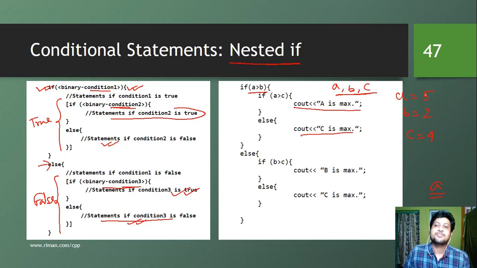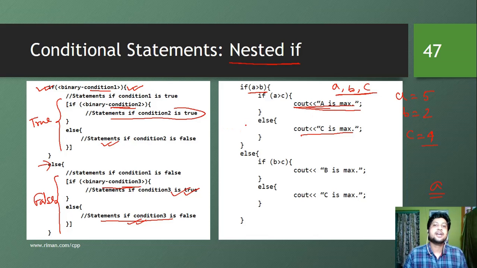So A greater than B, that means 5 greater than 2, that is true. That's why we are going to check A greater than C or not. So A is 5 and C is 4. So 5 greater than 4, that is also true. So now we can output that A is max.